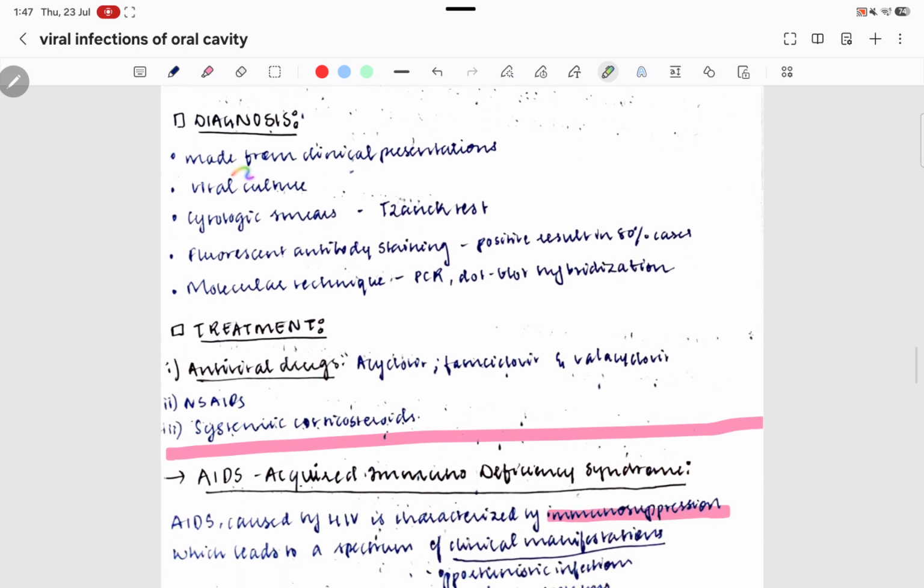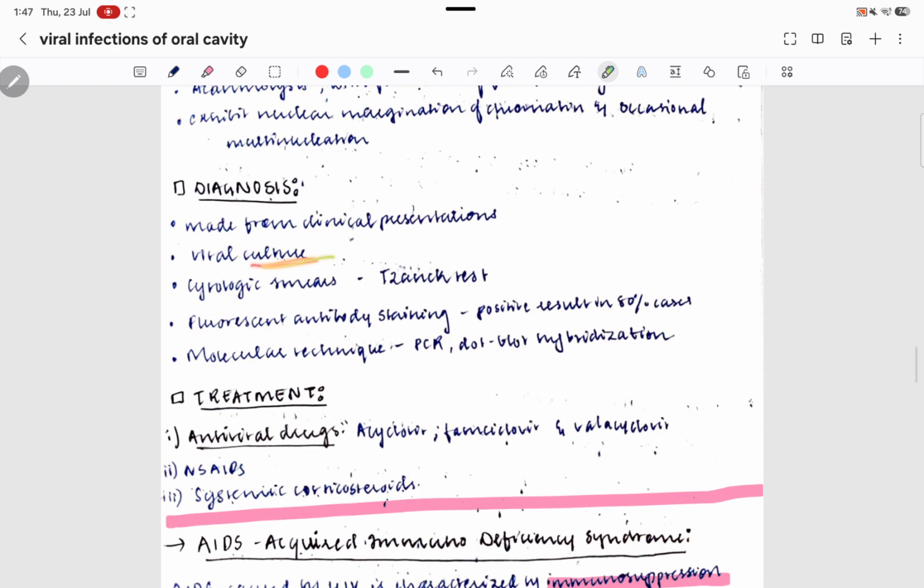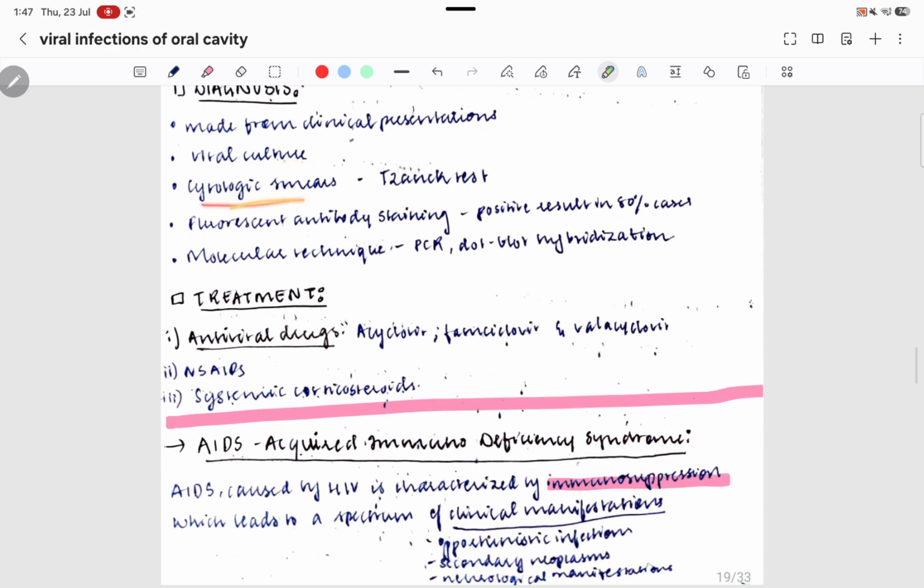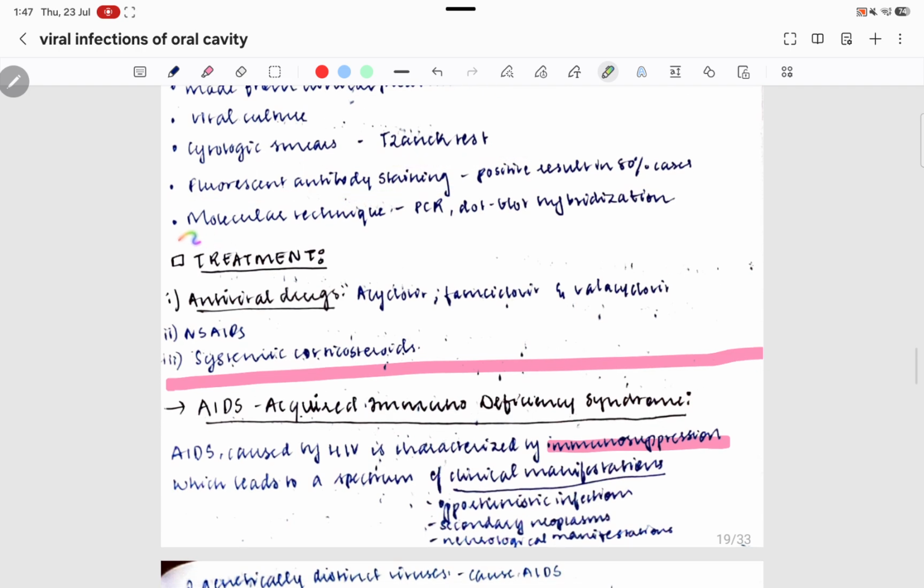Then diagnosis. How is the diagnosis made? Usually from the clinical presentation. Then we take a sample and culture it. Cytological smears can also be taken for the Tzanck test. Then fluorescent antibody staining test can also be done. Then there are a few molecular techniques such as PCR and dot blot hybridization.